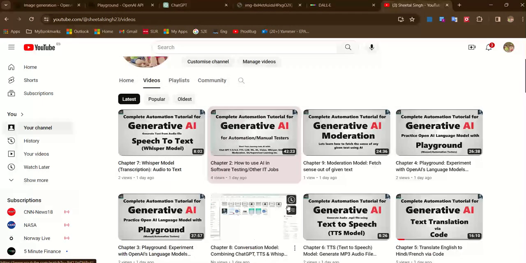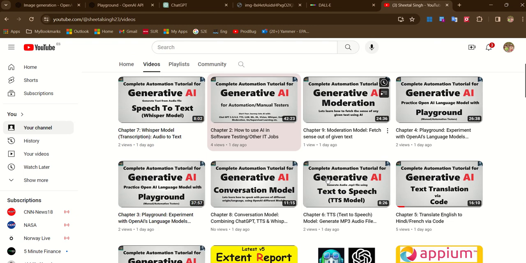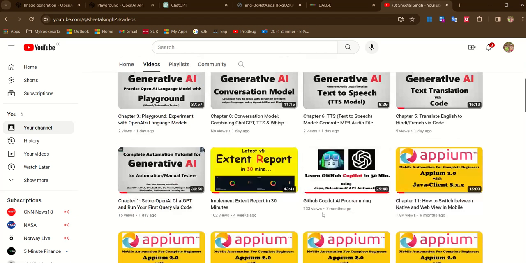Yes, so these chapters are there, and they have just recently been uploaded to YouTube. There is one thing: if you have not gone through GitHub Copilot, it is really going to be very, very interesting. What is Copilot? If you have not tried, this is really going to be very important for the automation folks, or maybe the manual testers who are trying to move into the automation field. Because with the help of Copilot, and first of all, it has been sponsored by Microsoft, and it is very, very active.